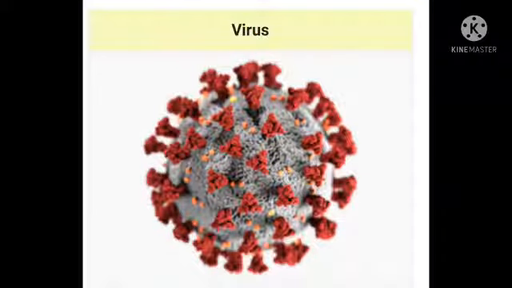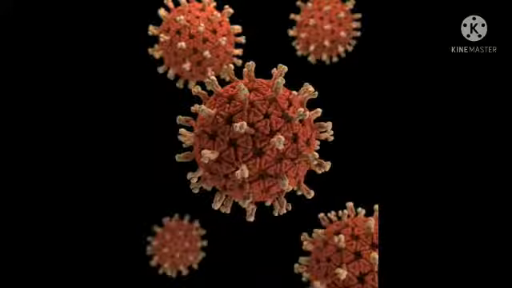Now we are moving toward the last microorganism, that is virus, and it is very dangerous as compared to the four microorganisms which we have studied already. Viruses are studied with the help of an electron microscope. They consist of a strand of nucleic acid, either DNA or RNA, surrounded by a protective protein coat that is known as the capsid. They reproduce only inside the cell of the host organism, which may be a bacterium, plant or animal.